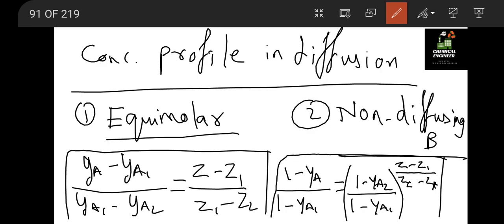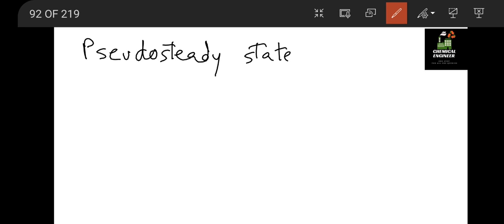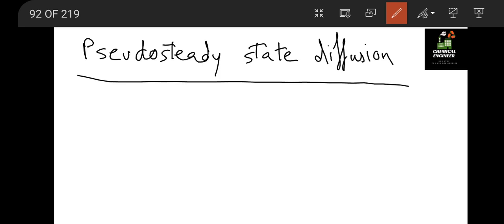Okay, next we will see the diffusion itself. We have pseudo steady state diffusion. I hope you know pseudo steady state diffusion. So what is pseudo steady? It is not a steady case, but it seems to be a steady case.